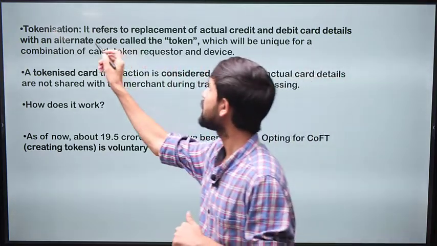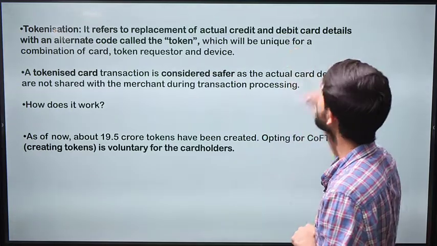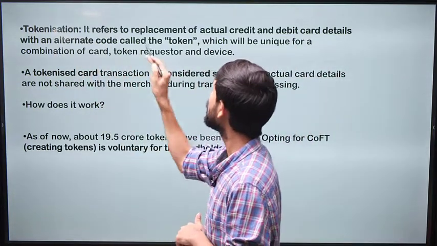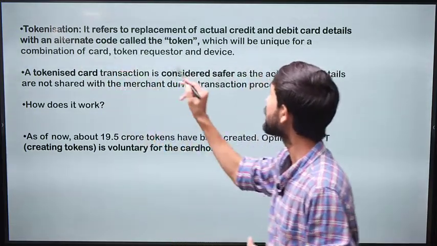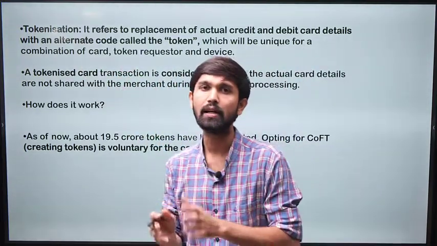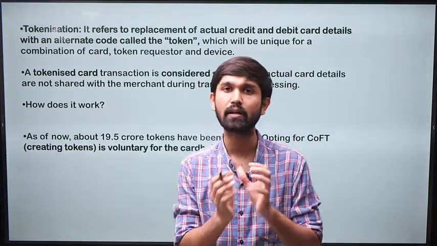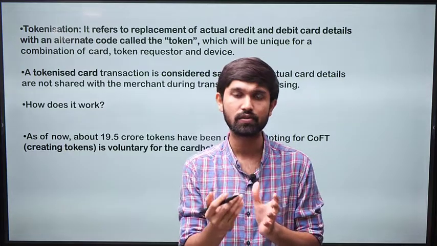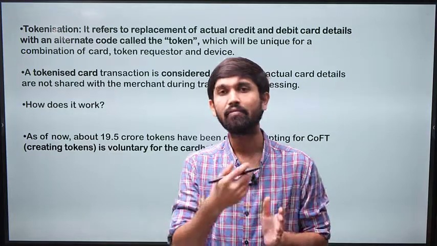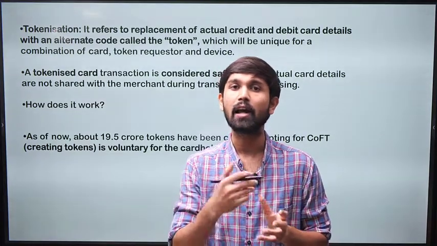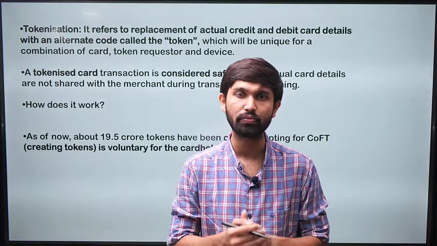Tokenization, as the RBI defines it, refers to the replacement of actual credit and debit card details with an alternate code called the token, which will be unique for a combination of card, token requestor and device. Basically, what RBI wants to do is take the safety of the credit and debit cards of its customers and the citizens of the country to one level higher, which means that whenever we carry our credit or debit card, there are chances of either people stealing it or copying the details of it.